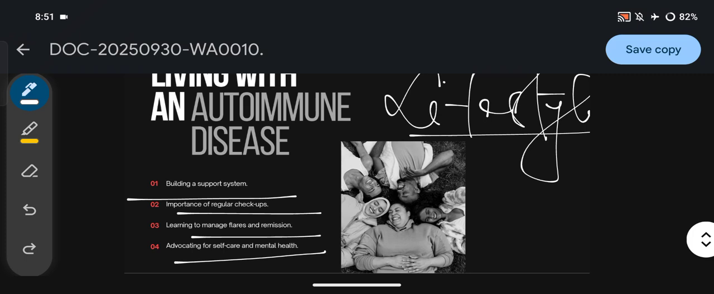For managing the disease, we have to do complete and regular checkups, manage the flares and remissions, and advocate self-care and mental health.